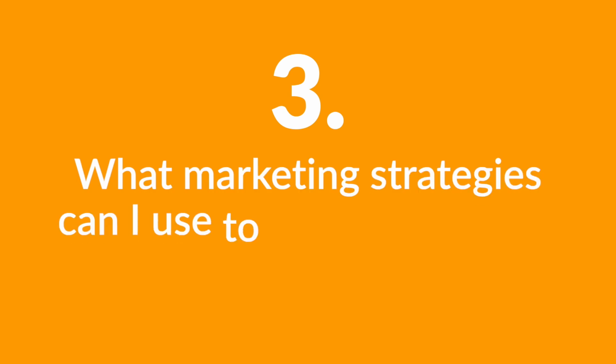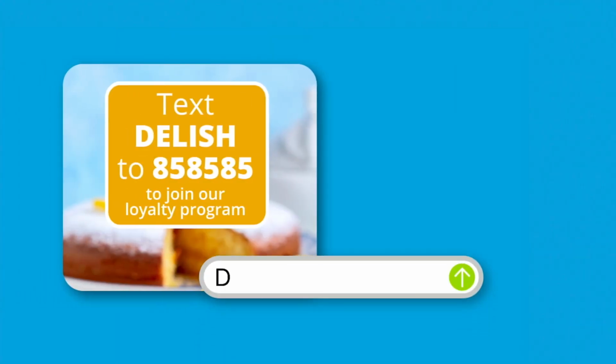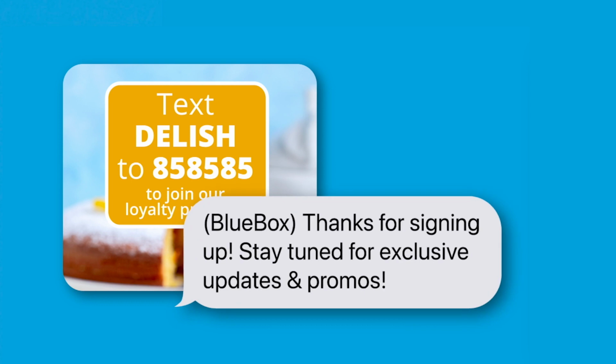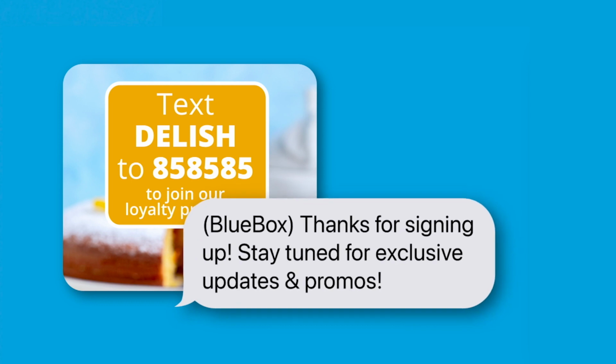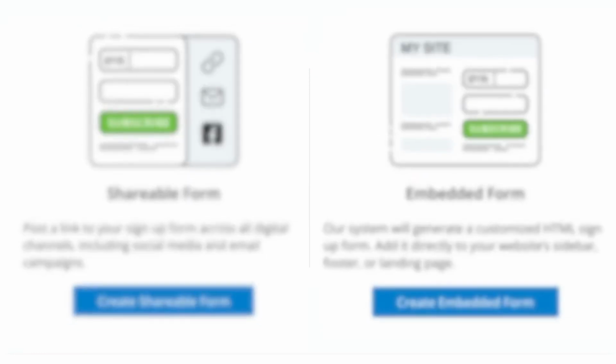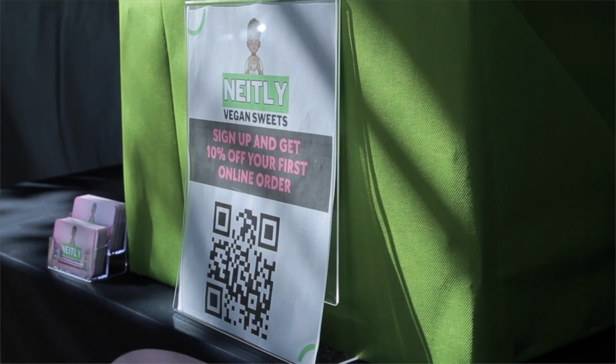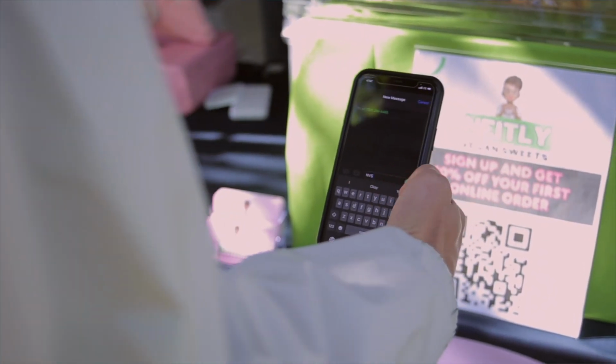Number 3, what marketing strategies can I use to get more people to sign up? Easy offers a variety of tools, including keywords, which are handy for contacts to self-opt-in. You can also create sign-up forms, shareable through URL or embedded on your website. And we also offer QR codes, which are great for visible marketing at your events and around your community.